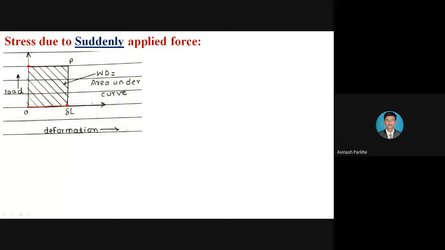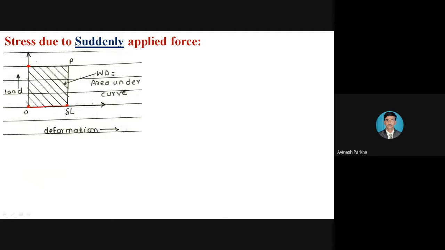But here you will get the area under the curve in the form of a rectangular section, because from this 0 point I have increased the load suddenly. That means from 0 directly up to 60 kilonewton. There is no 10 kilonewton, 20, 30, 40, 50.